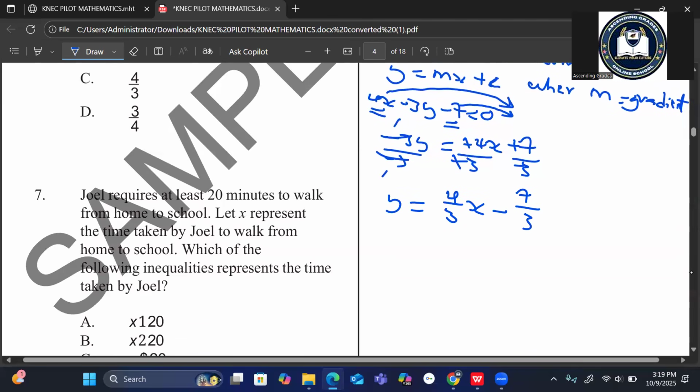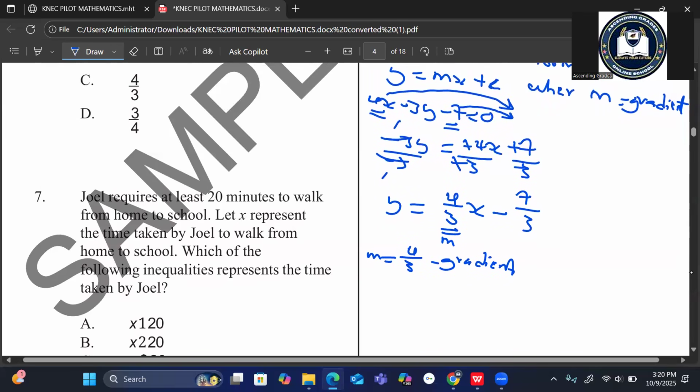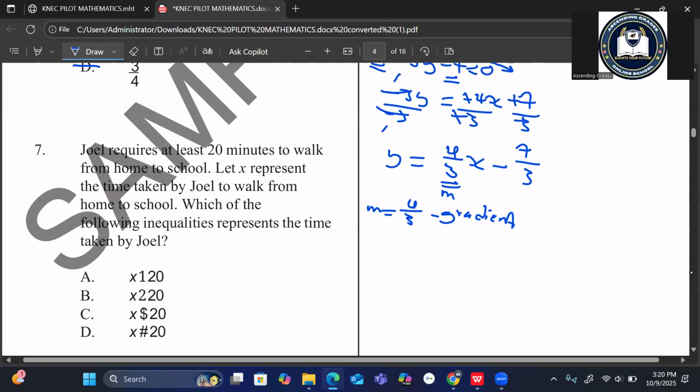If there is any answer like that, no, the question was the gradient, and this is our m. So 4 over 3 is the gradient, which is our m. m is equal to 4 over 3. In our answers, we have answer D. So our answer is D.